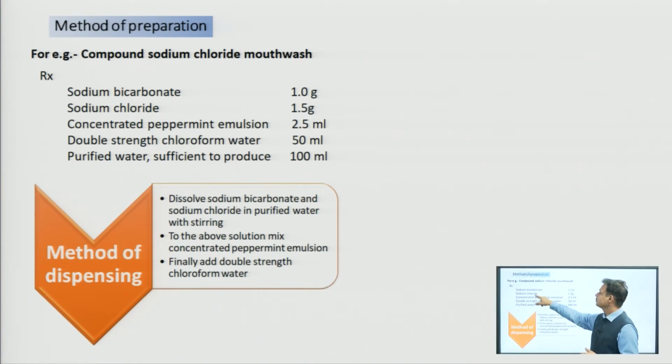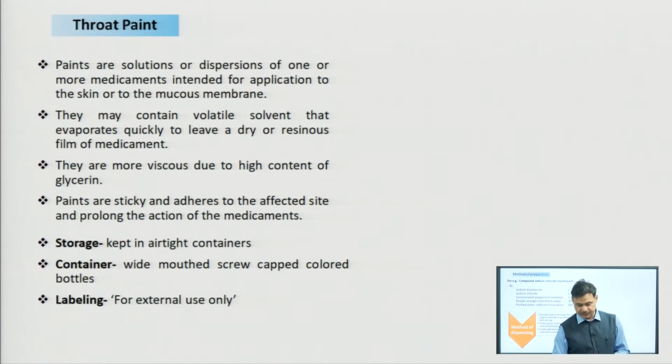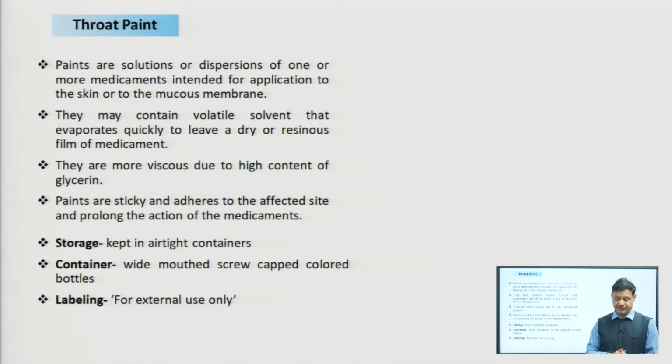Dissolve sodium bicarbonate and sodium chloride, which easily dissolve in water. So, dissolve them in purified water, add the double strength chloroform water, and finally add 1 or 2 drops of peppermint emulsion, as given here, 2.5 ml. Stirring is required sometimes, but it easily dissolves because it is highly soluble in water. To the above solution, mix the concentrated peppermint emulsion and finally add the double strength chloroform water as a preservative. So, this is the method of preparation for the compound sodium chloride mouthwash.